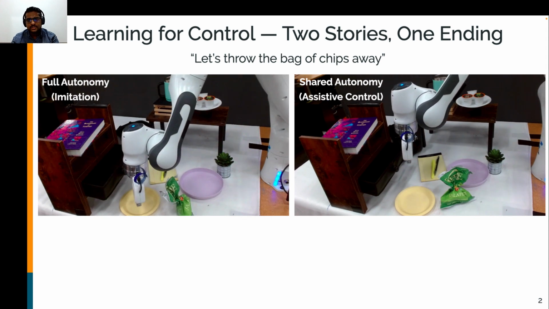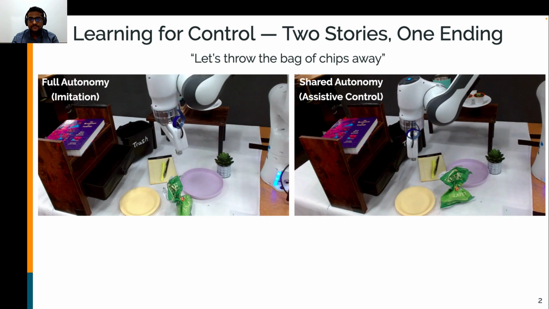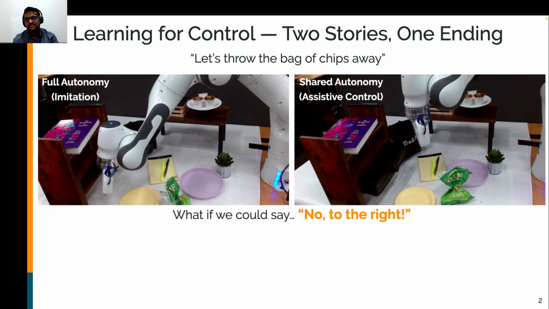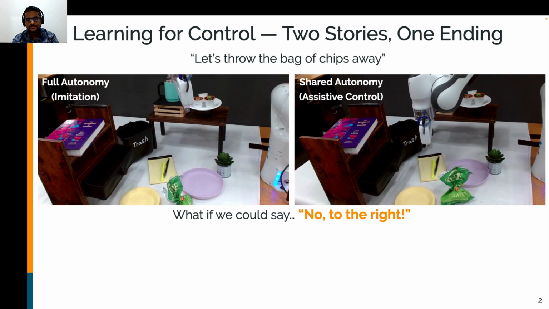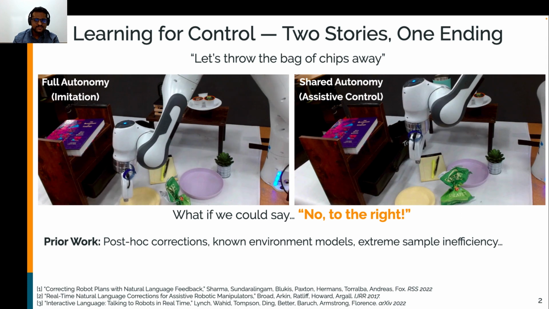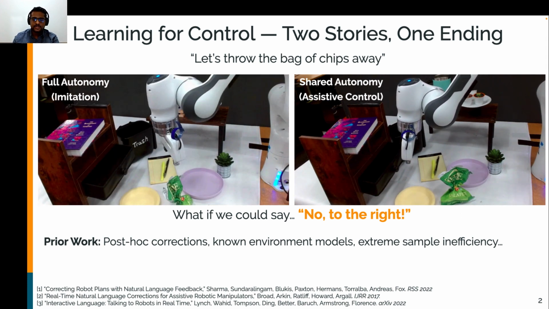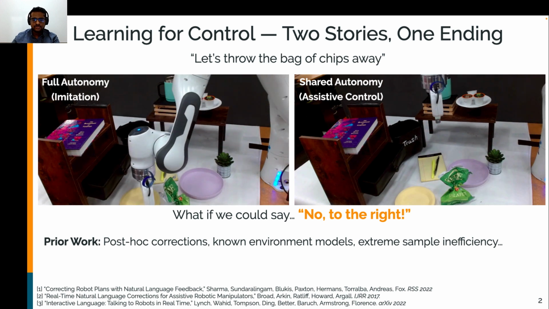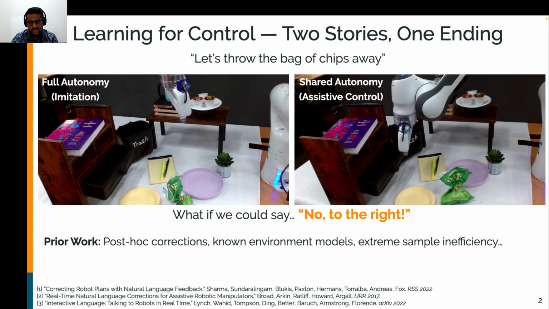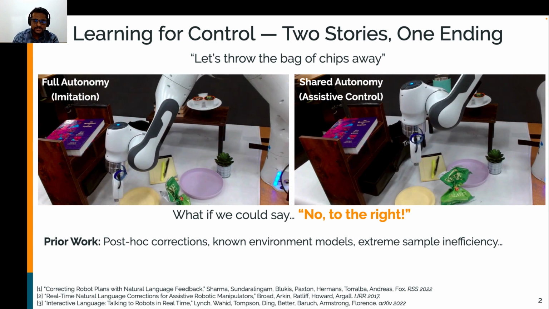If only we could intervene somehow, just nudge the robot a little bit to bring it back on course. Maybe physically intervening isn't feasible in all settings, but what if we could just say "no, to the right" and have the robot adapt to us in real time? This is by no means a new idea. Past work does this in a variety of ways, but they tend to be limited. For example, a lot of prior approaches assume that we can provide corrections after the robot executes. Roll out, fail, correct, then try again. This is okay in some settings, but just like we're seeing on the left, sometimes we just can't recover from the mistakes the robot makes.